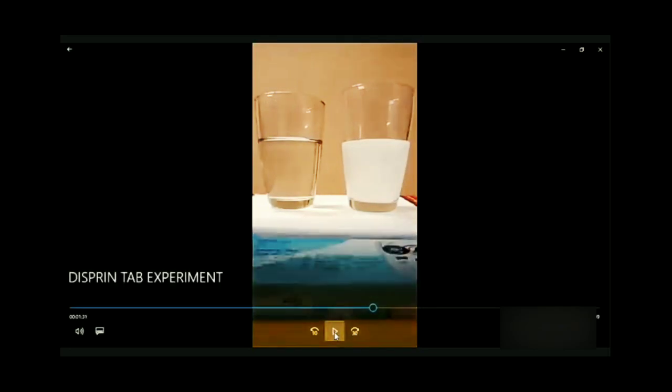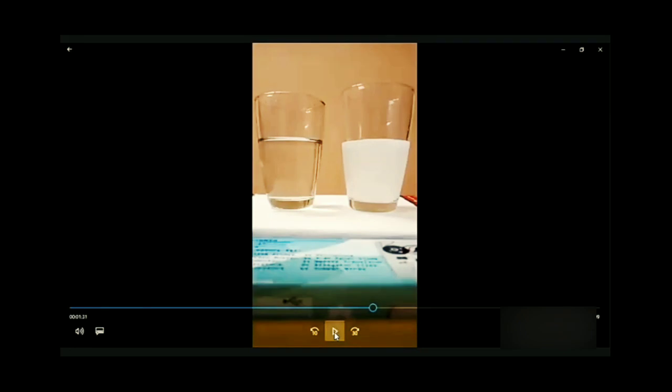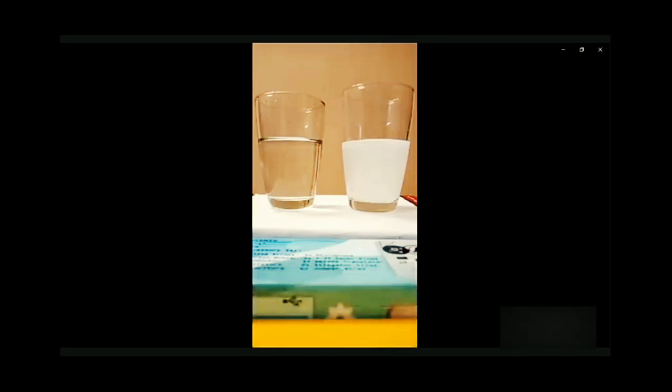Now, let's do the same experiment with the tablet crushed into powder. I shall put the crushed tablet into the other glass, and now I shall check how much time it will take to get dissolved in the water. I have put the powder in the glass, and I can see that the powder has already started to dissolve instantly.